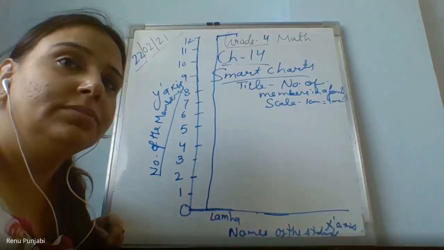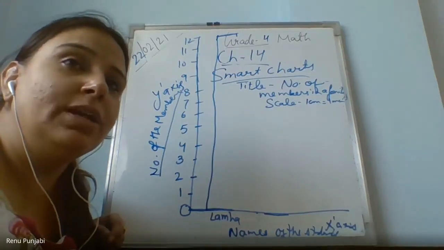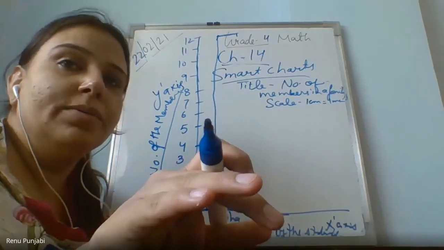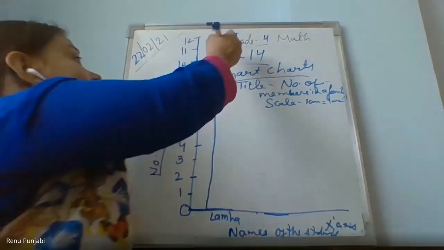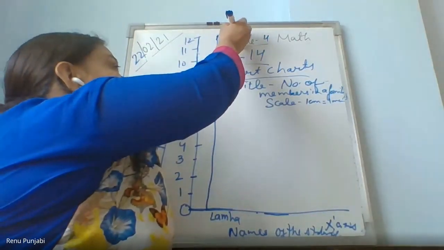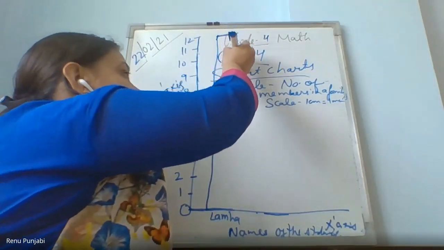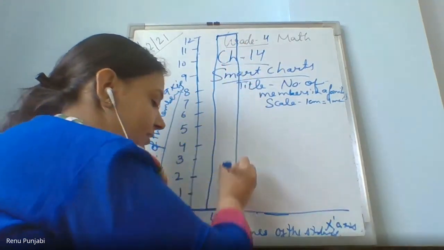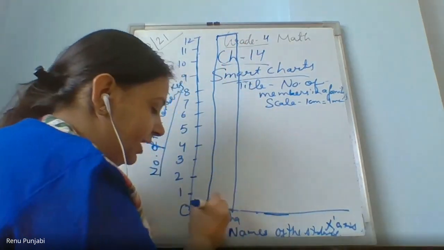Are you doing it? Yes, ma'am. Can you please show till what you have done? I'm just drawing. Ma'am, I have done. Yes. Ma'am, I can show. Now see here. When you take a width of 1 centimeter, then come down, and it should come till here. This is also 1 centimeter.